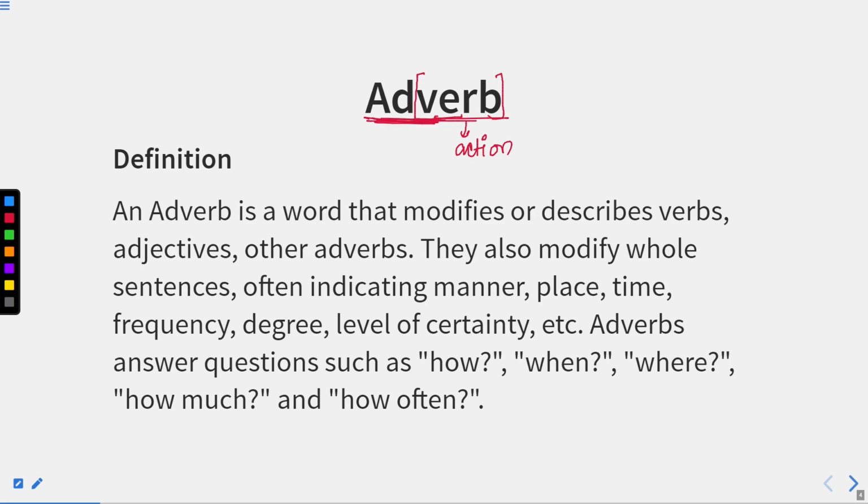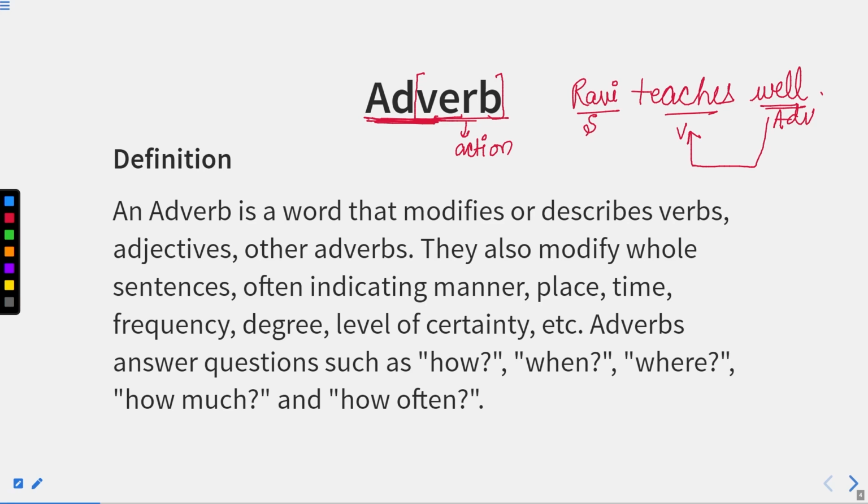For example, if I say Ravi teaches well. Now, in this sentence, you can see clearly that this person is Ravi. This is the subject. Teaches is verb. This is action. What is this Ravi doing? So, Ravi teaches, and how does he teach? He teaches well. So, well is an adverb which is describing the quality of this verb, or which is adding something to this verb. So, here this well is an adverb.